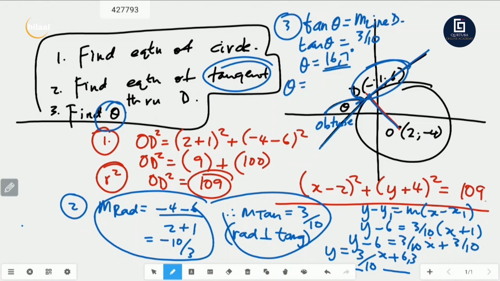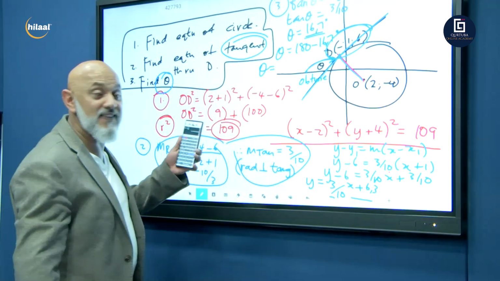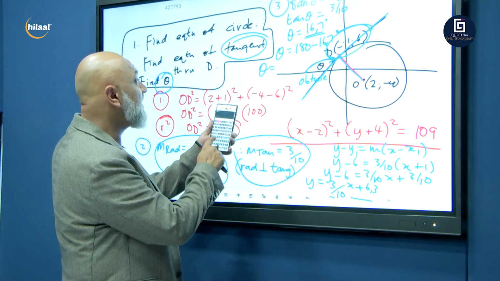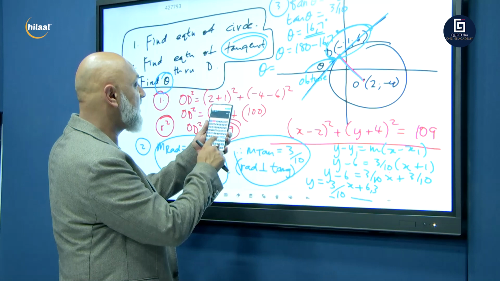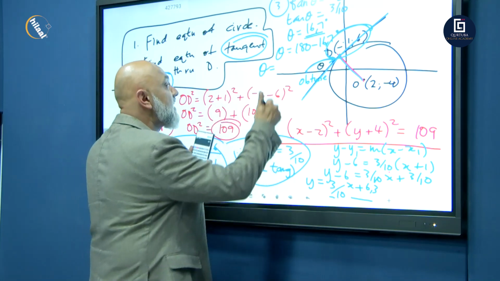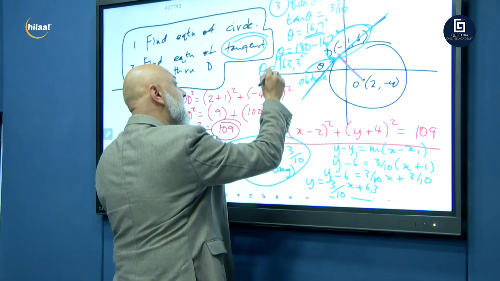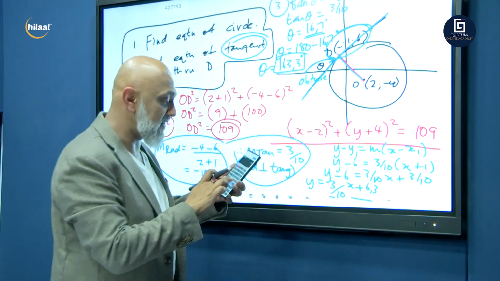So theta will equal 180 minus 16,7. What do we get? 163,3 degrees. Yes, you are correct. 163,3, and that is angle theta.